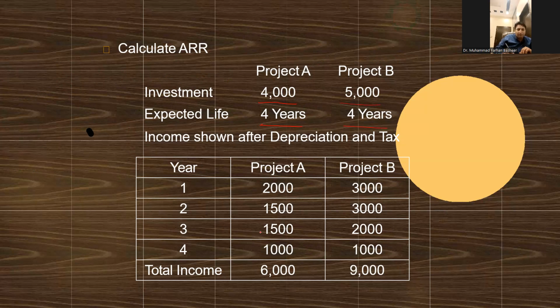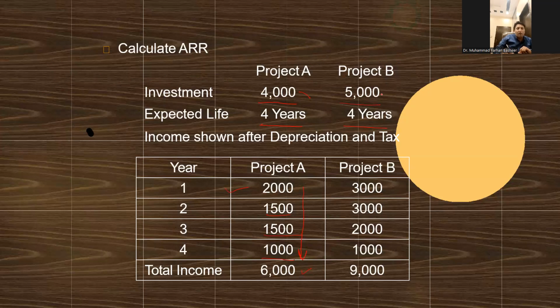The stream of cash flow is that the first year it will generate 2,000, second year 1,500, third year 1,500, fourth year 400. And the total cash inflow is 6,000. It means we have invested 4,000 and we have generated 6,000.